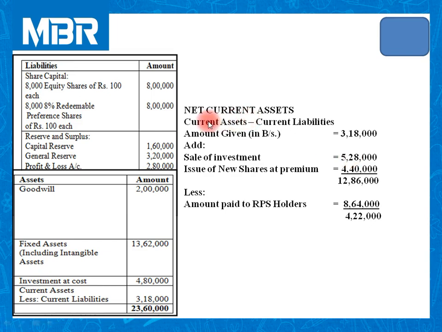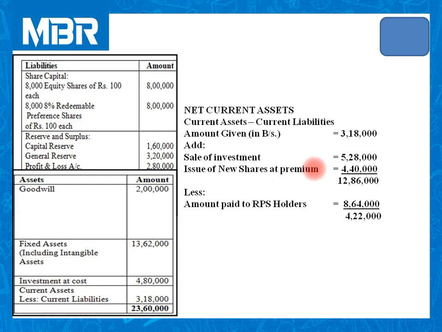Add sale of investment, because when we have sold our investment, 5 lakhs 28,000 debited to our bank account, and a bank account is a part of current asset, 5 lakhs 28,000.